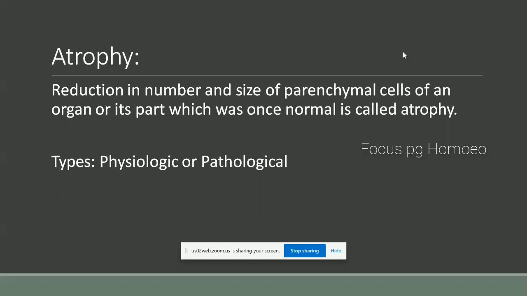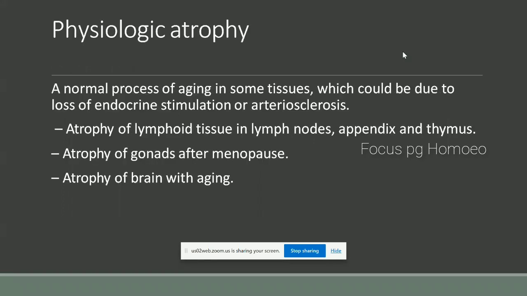It has two types: physiological and pathologic. The first one is physiologic atrophy. In physiologic atrophy, there is a normal process of aging in some tissue.